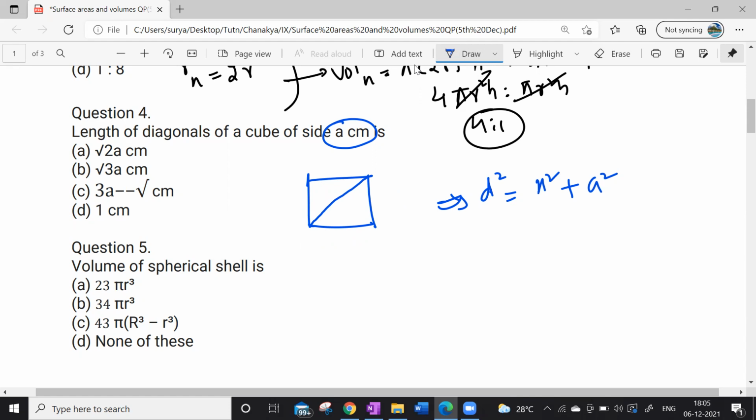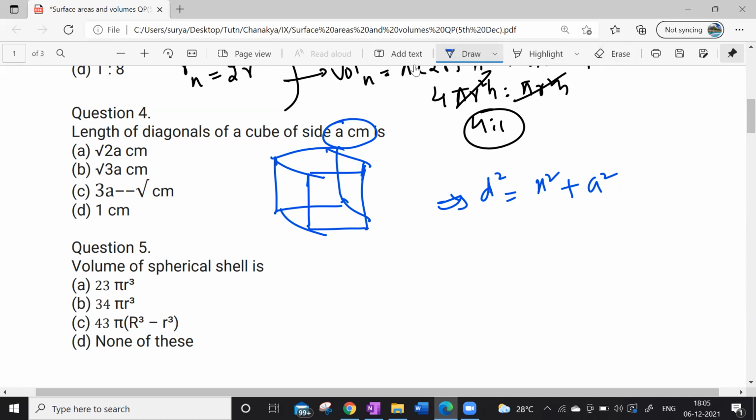Now let me draw the diagram. ठीक है? Okay. Yes. Now guys, look at this.